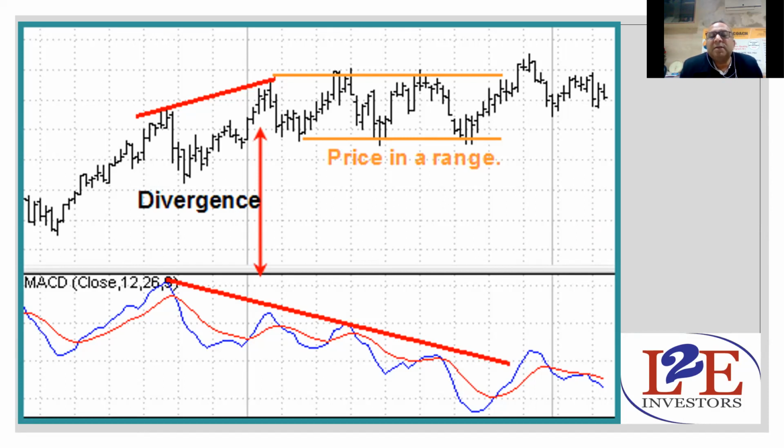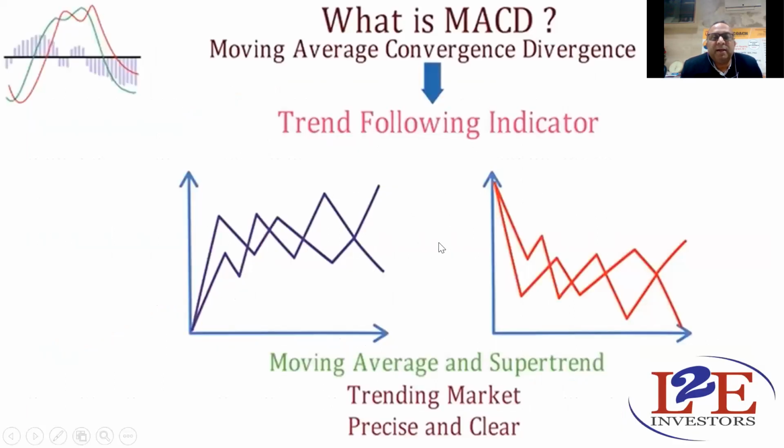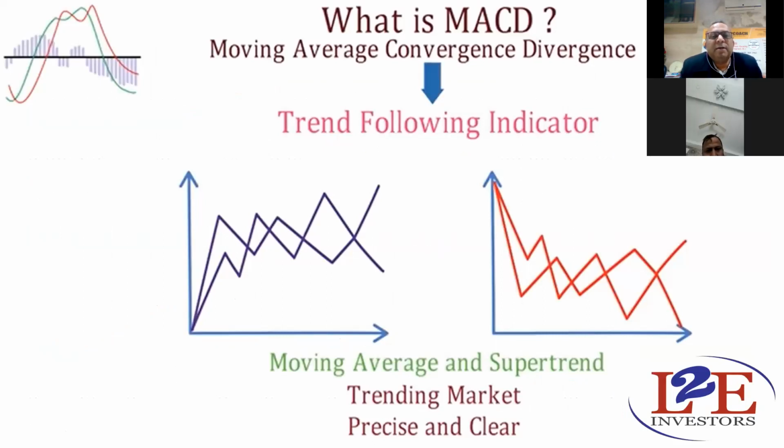these two things are known as divergence, and that is very useful while taking a trade according to any indicator, not only MACD. That is very, very useful in the case of any indicator. So I just wanted to give you the idea about divergence, right?